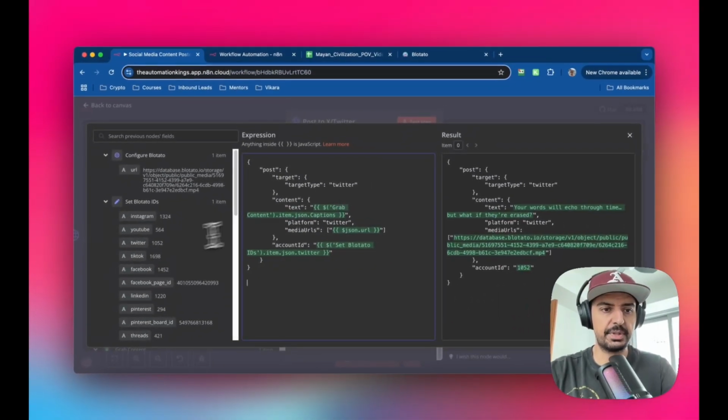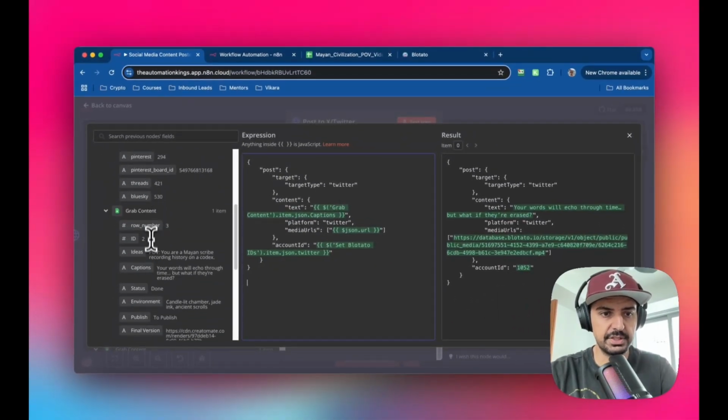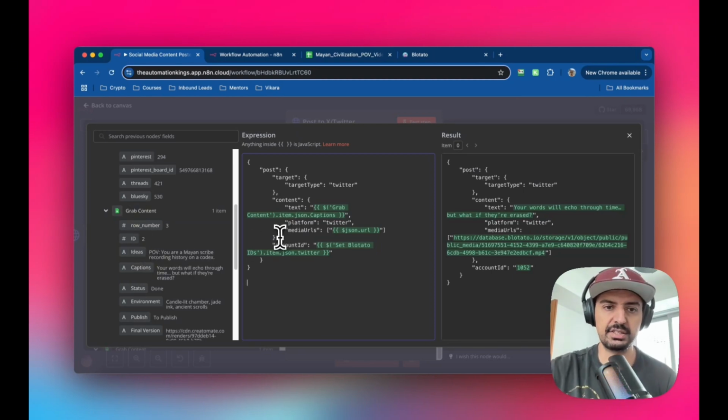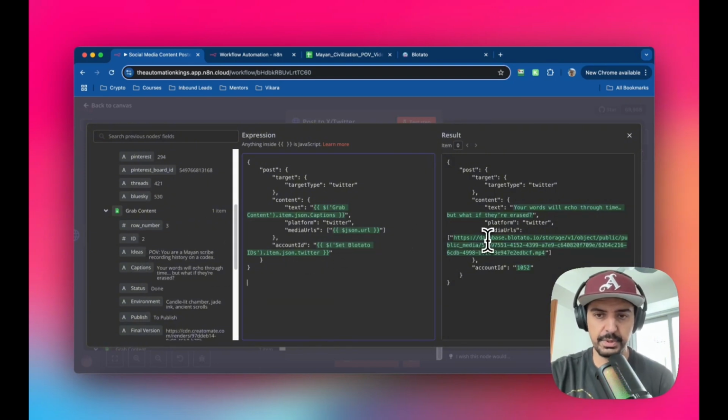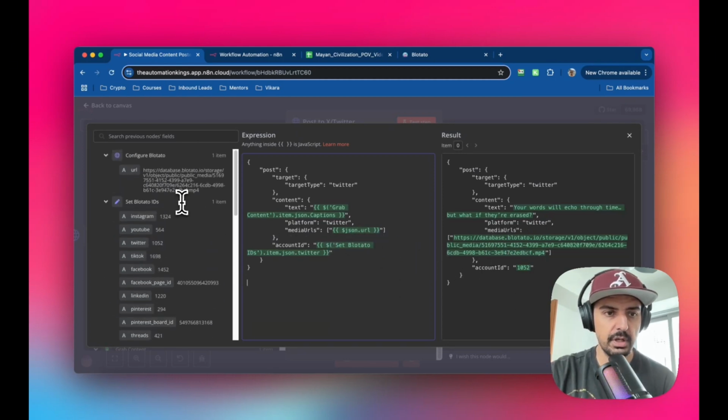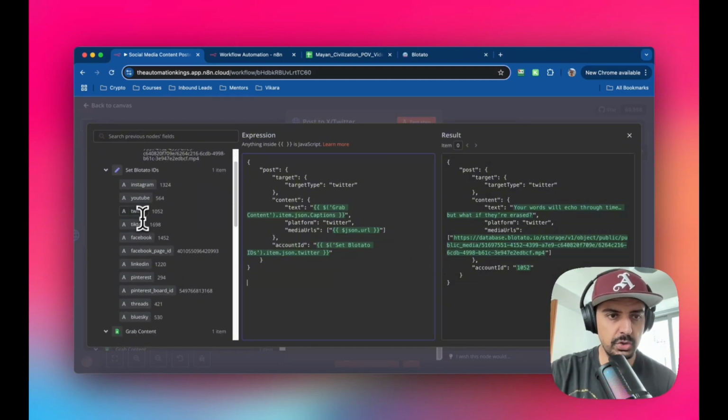This time it's going to grab the captions from the grab content node, because you have a limit, right? Like each platform has their own text limit. So based on that, just switch between ideas and captions. The URL is always going to be the same. It's going to be the database, Platato.io, storage, location, but this time the account ID is going to be Twitter X. Okay, so if I go into my set IDs node, it's this one here, so it's 1698.